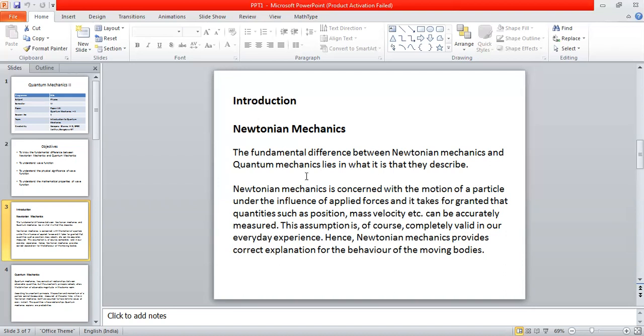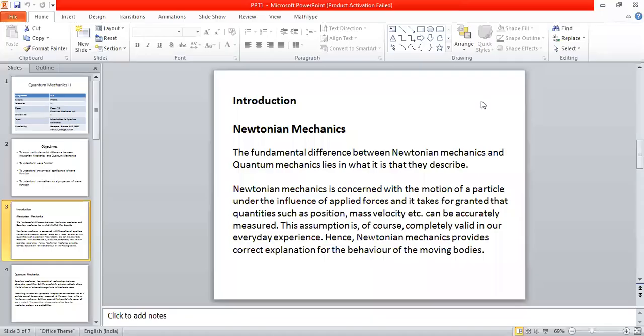Although quantum mechanics is finer than the Newtonian mechanics, for the sake of continuity, we should try to understand the basic differences between Newtonian mechanics and quantum mechanics.